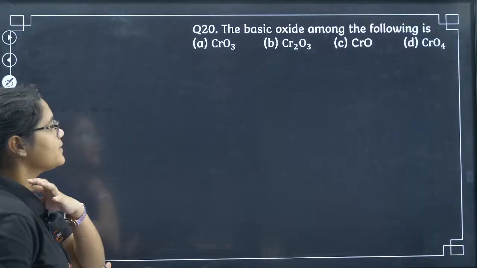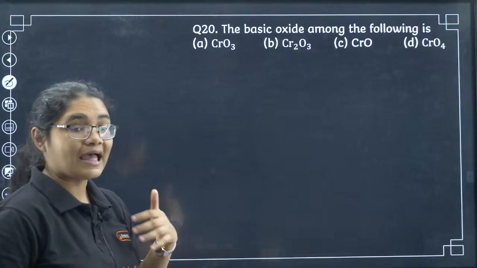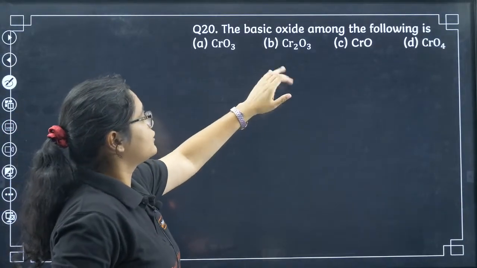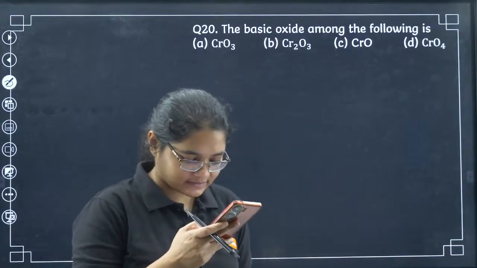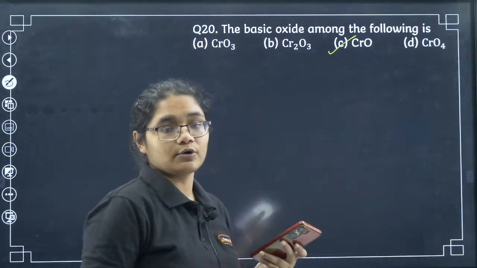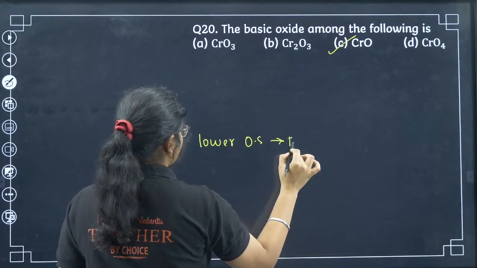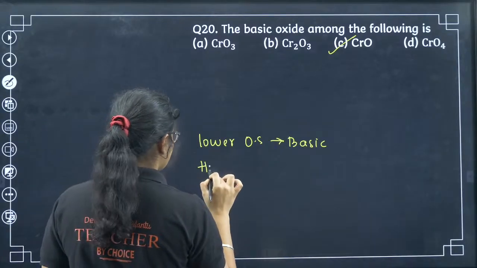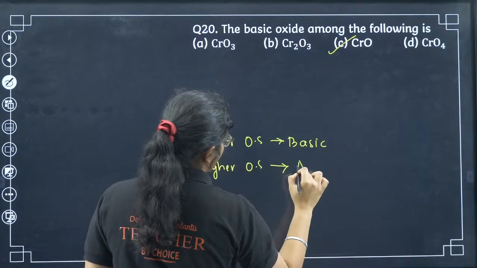Last question from this chapter. The basic oxide among the following is, which is the basic oxide? We have Cr, so amphoteric oxides we all remember, but basic oxides, do you remember? CrO3, Cr2O3, CrO and CrO4. Yes, basic oxide. Neon again is the correct answer here. Mohammed, no, it is not Cr2O3, it is CrO. So remember, lower oxidation states will have basic nature. Higher oxidation states will have acidic nature.